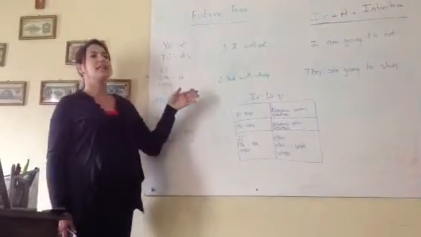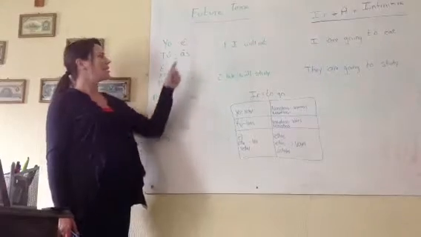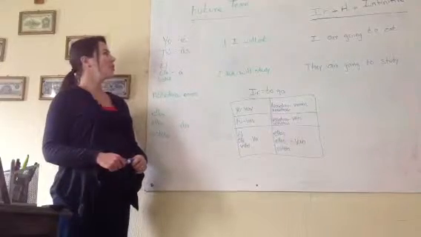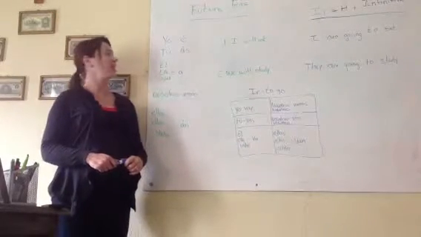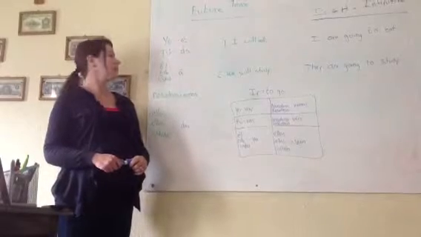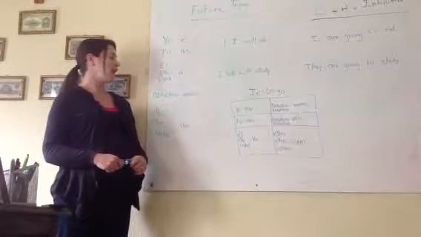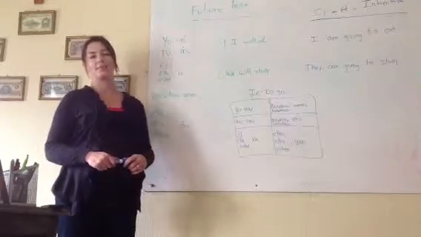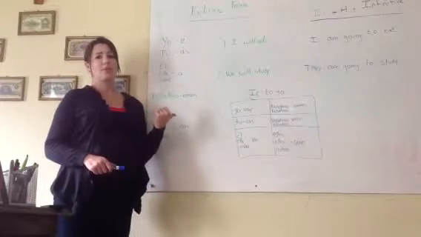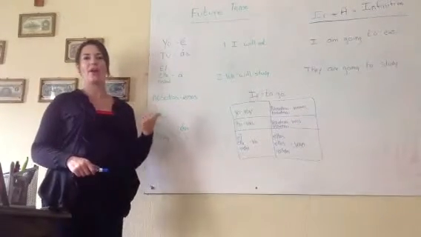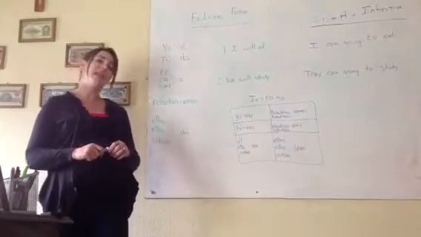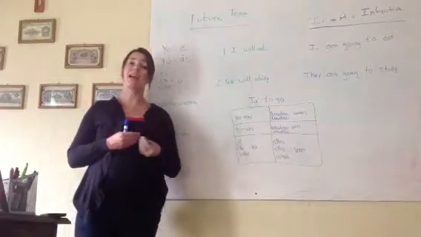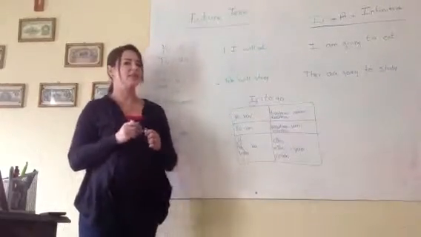For the future tense, it's very simple. All you need to do is add the appropriate ending to the end of a verb. For yo, you put the ending é. For tú, you put ás. For él, ella, and usted, you put á. Nosotros, emos. Ellos, ellas, and ustedes, án. These are similar to the endings that we've learned for AR, ER, and IR verbs. The difference is that in the future tense, all the verbs use the same endings. And instead of conjugating the verb, you add it to the end of the infinitive.